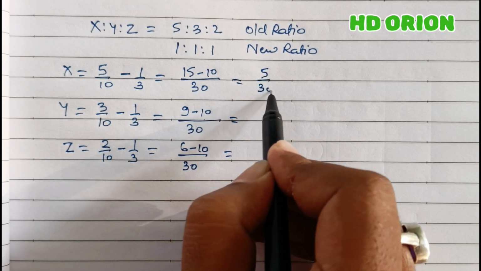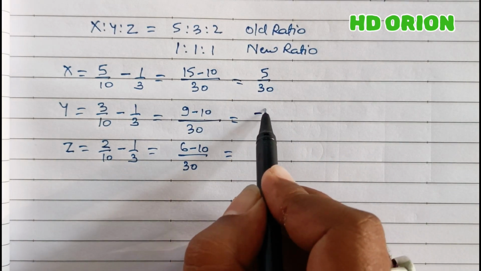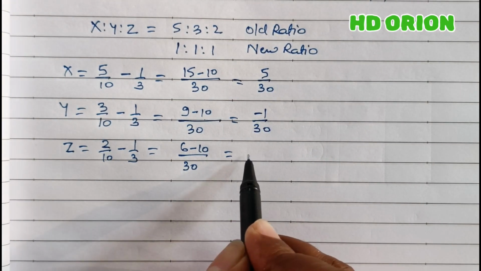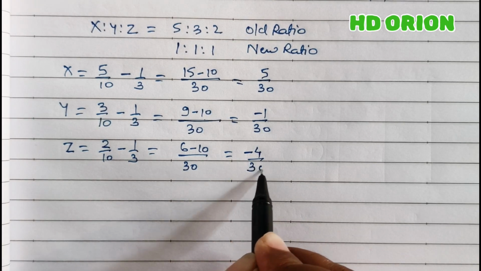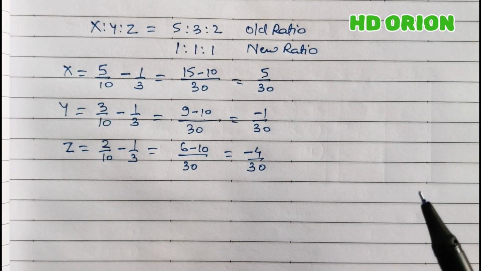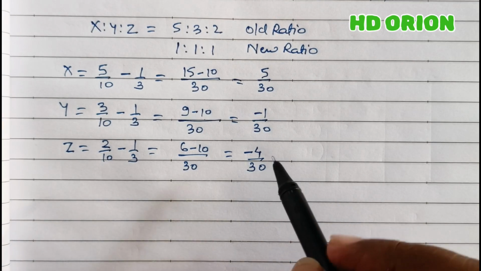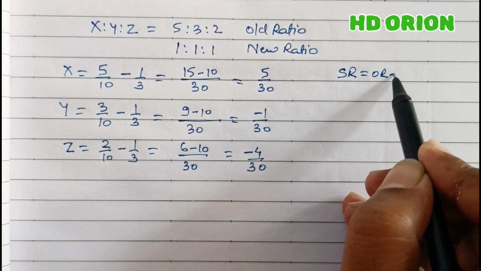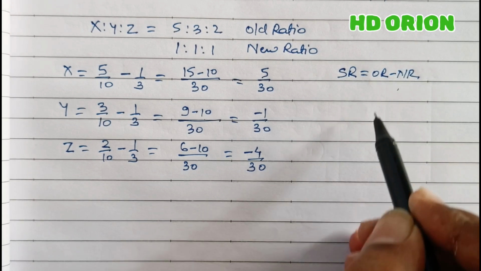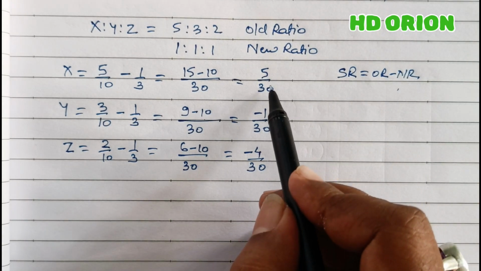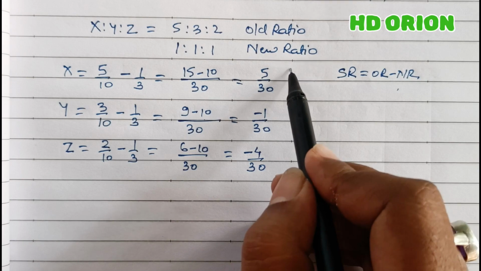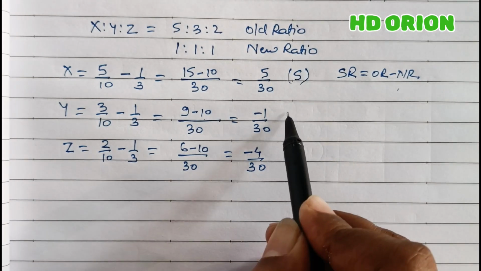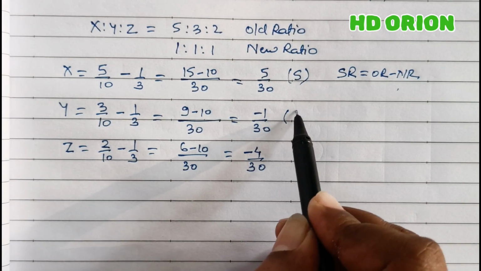So 5 by 30 here, and it is minus 1 by 30, and it is minus 4 by 30. So we are calculating the sacrificing ratio. Sacrificing ratio is equal to old ratio minus new ratio. This is the formula we have applied, and it is coming positive. So X has sacrificed, whereas minus means gain.